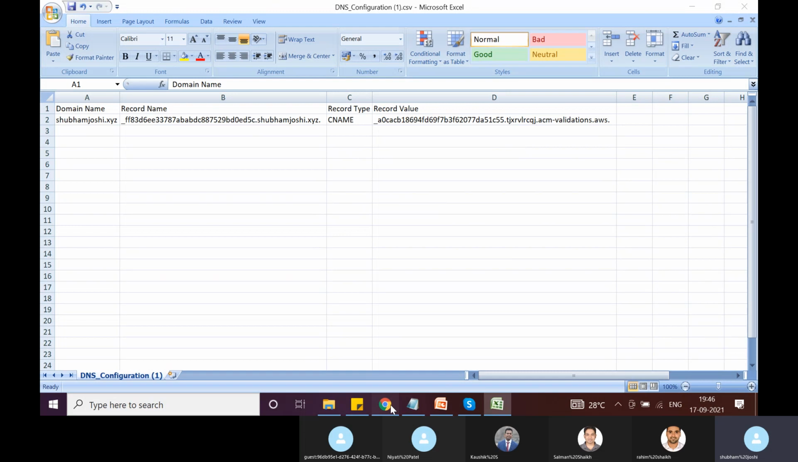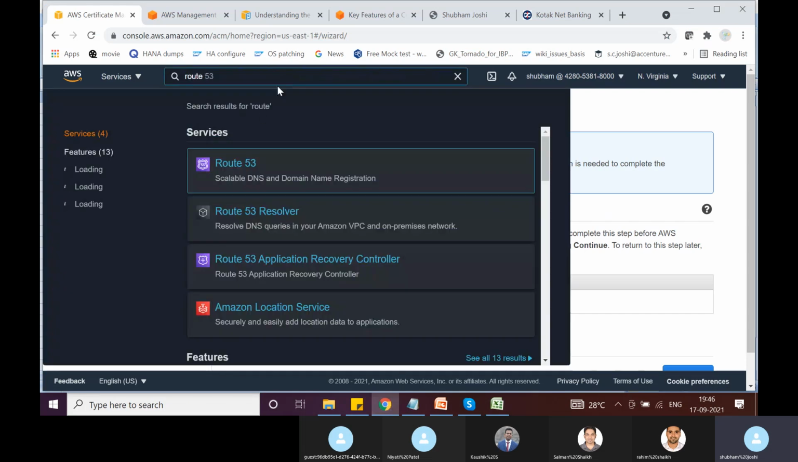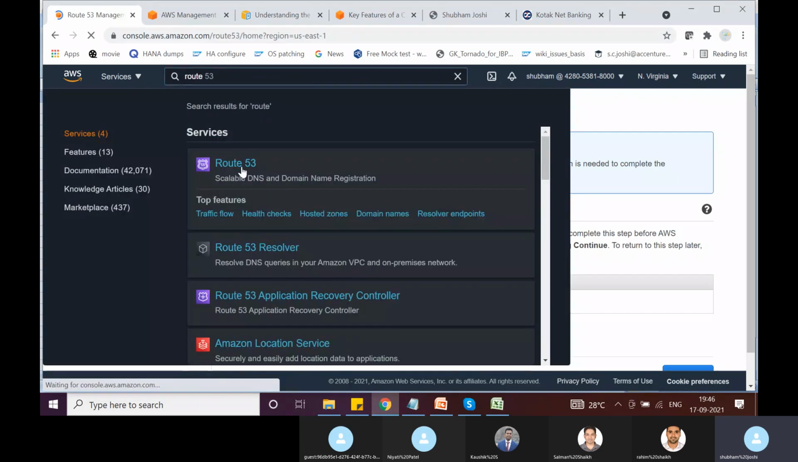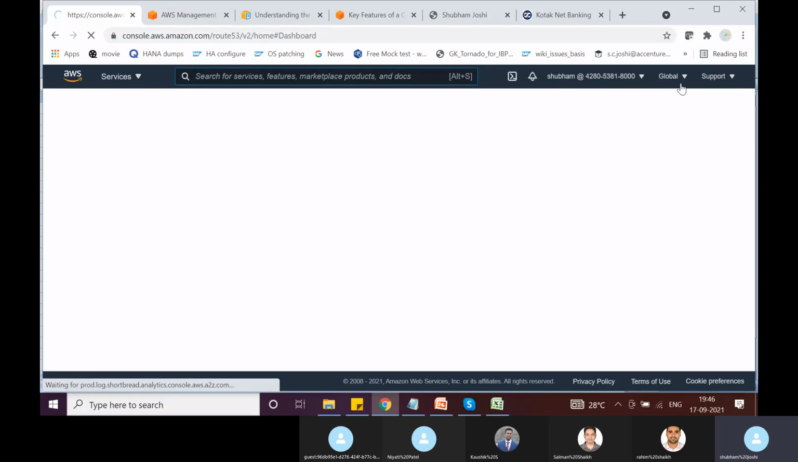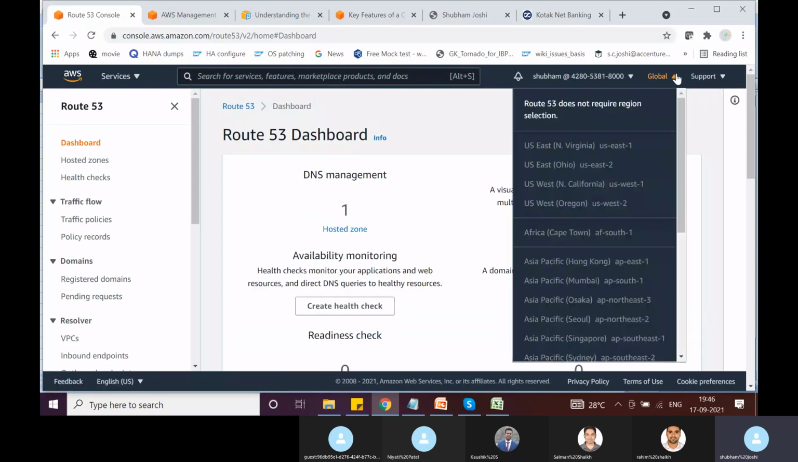So let's do it. I already have my hosted zone in Route 53, so we can easily do it. Route 53 is also a global service. Here you can see it is global. Route 53 does not require region selection because it's a global service. So Route 53 and CloudFront, IAM, all these are global services, and VPCs. Yes, S3 also is global, but the buckets that we create inside S3, those are very much region specific.